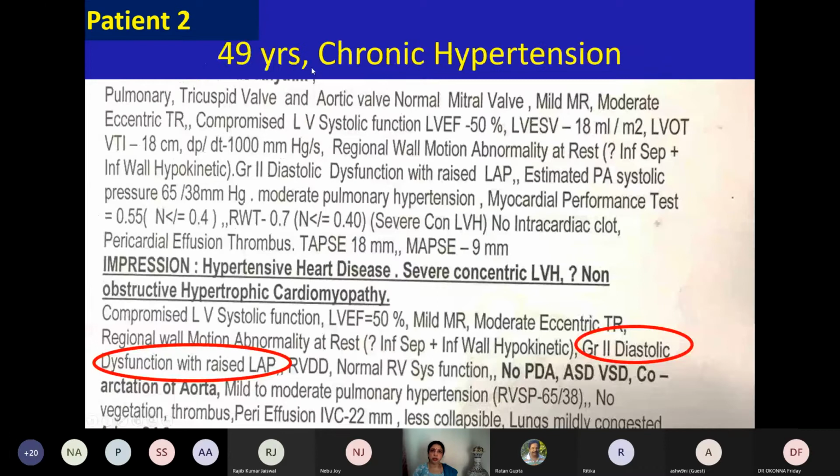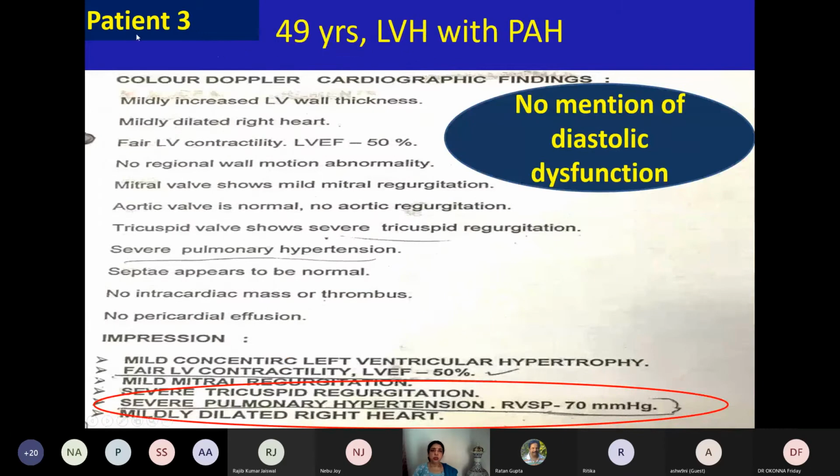Another patient, 49 years old with chronic hypertension. Now, very nicely it is written grade 2 diastolic dysfunction with raised LAP. Wonderful. So you know where you are. This is a third patient, again 49 years with LVH with pulmonary hypertension. But look at this report: severe tricuspid regurgitation, severe pulmonary hypertension with RVSP 70, mildly dilated right heart, but there is no mention of diastolic dysfunction. I'm sure this person is grade 3 diastolic dysfunction.